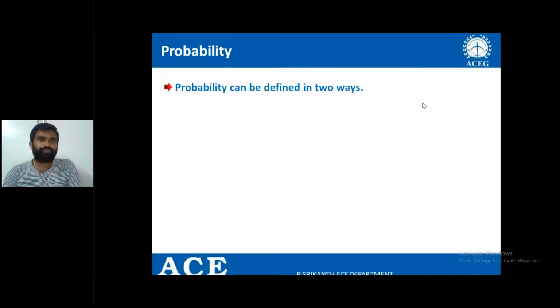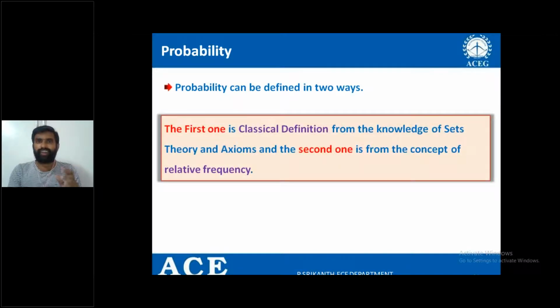See here, probability can be defined in two ways. First one is the classical definition. This definition can be taken from the knowledge of set theory and axioms of set theory. And the second one is from the concept of relative frequency.